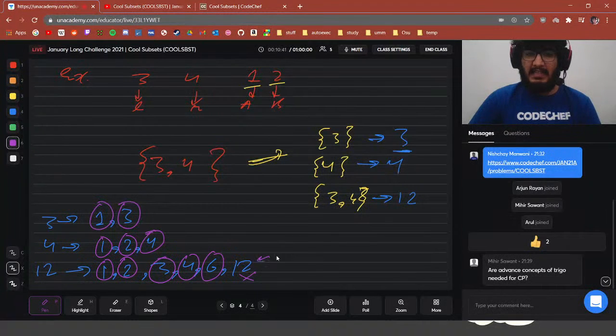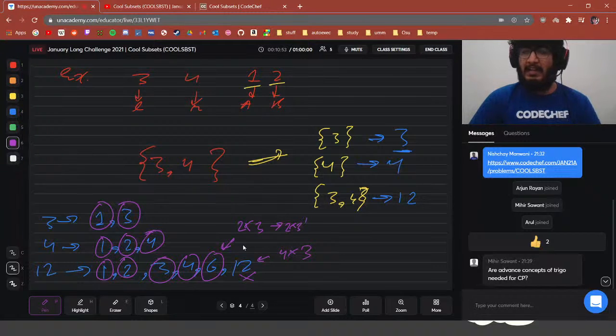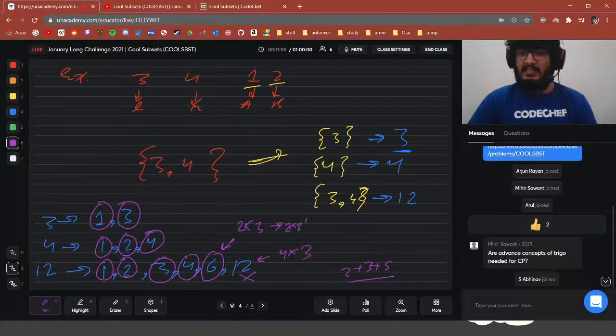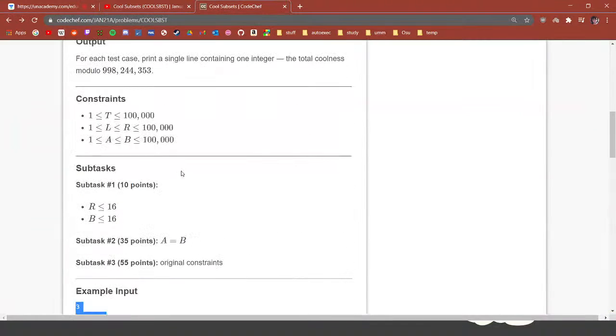This is basically 4 into 3, so this does not fit into any of our cases, but all of these other numbers fit into our cases. This is according to case 5, 2 into 3, right? So 2 into 3 to the power 1. So this also fits in one of our cases. All of these fit into one or the other case, but 12 doesn't fit in there. So the sum of coolness is basically 2 plus 3 plus 5, which gives us 10. As the sample output was 10, this is the correct answer, right?